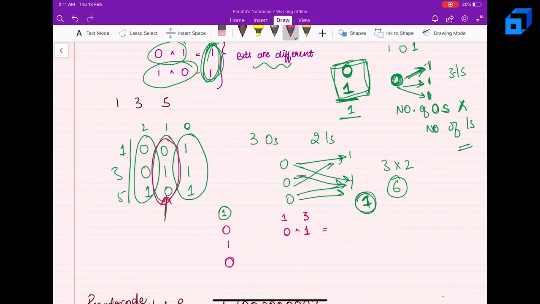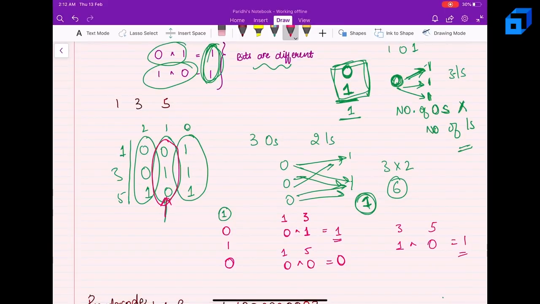So now it will give me the XOR of 1. That means these bits differ. For 1 and 5, I have 0 and in 5 I have 0, so they give me 0 because they don't differ. Now for 3 and 5, 3 is 1 and 5 is 0, so they give me 1. That means they differ.